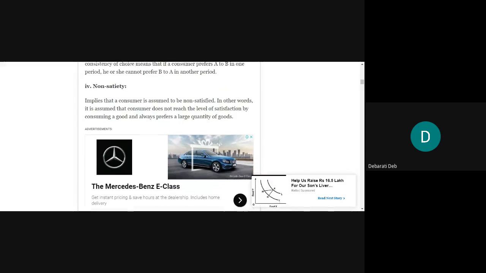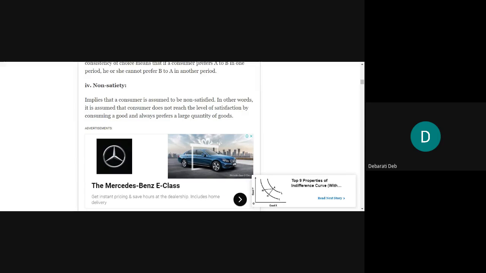Understood? Then what is the fourth point? It implies non-satiety. What is it? It implies that a consumer is assumed to be non-satisfied. This is a very important point, okay? This assumption implies that a consumer is assumed to be non-satisfied. In other words, it is assumed that consumers do not reach the level of satisfaction by consuming a good and always prefer a larger quantity of goods. So what does it assume?